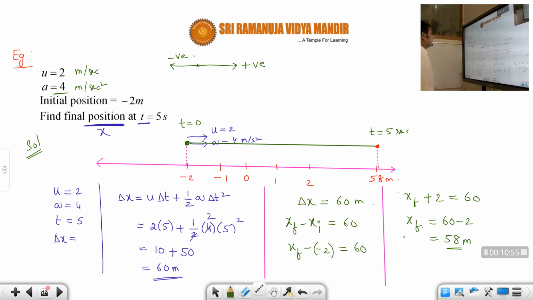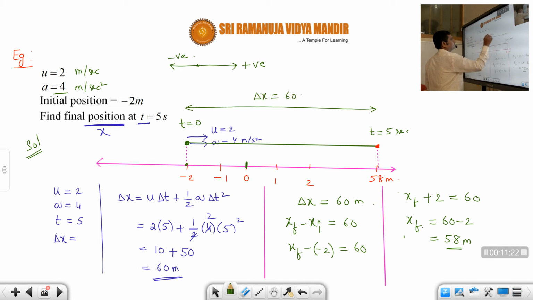Now if you want, you can clearly see also what is the displacement from t equal to 0 to t equal to 5. 58 minus of minus 2, 60. The displacement here is 60 only, students. From 0 to this is 58, but it has also traveled from minus 2. So the total displacement covered, delta x, is equal to 60 meters.